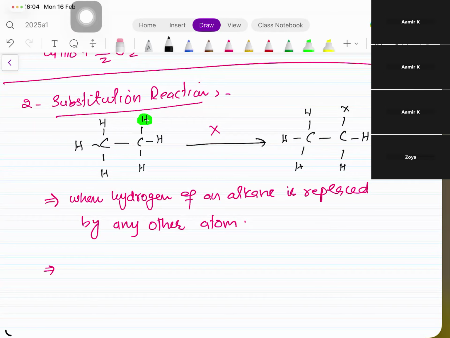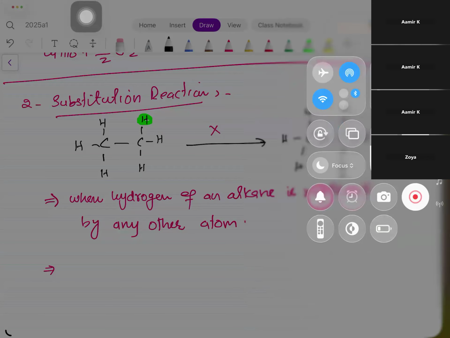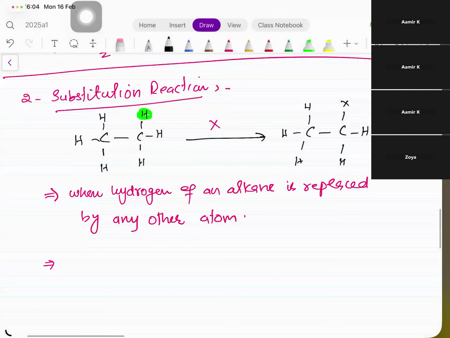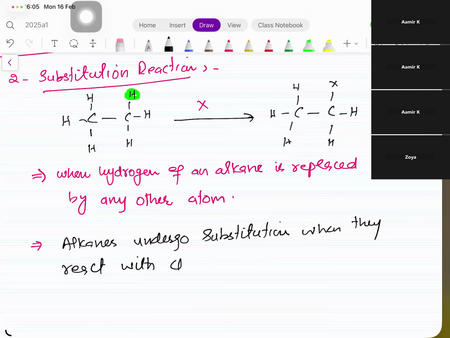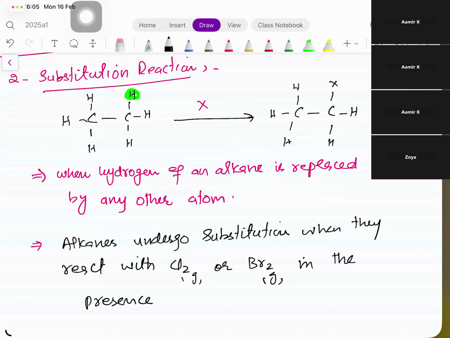So please write down, yes. Alkanes undergo substitution when they react with two atoms, two molecules, chlorine gas or Br2 gas, but not in the darkness, in the presence of sunlight or ultraviolet light.